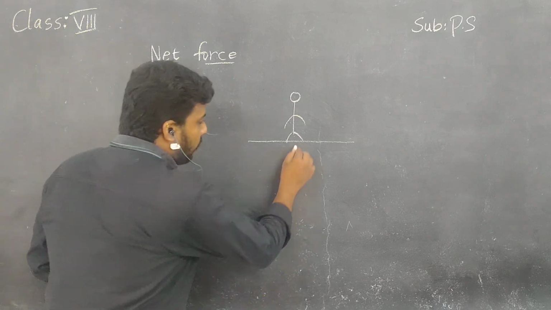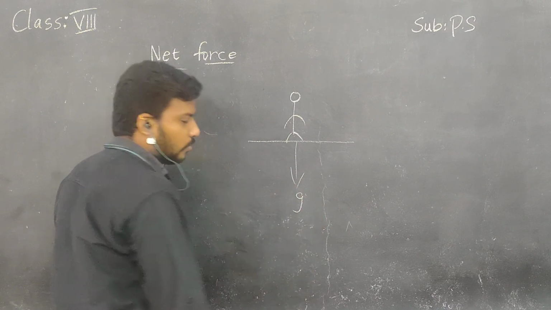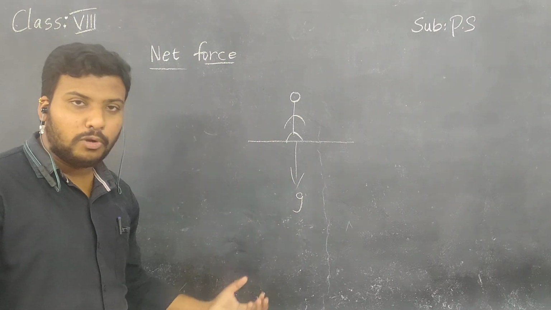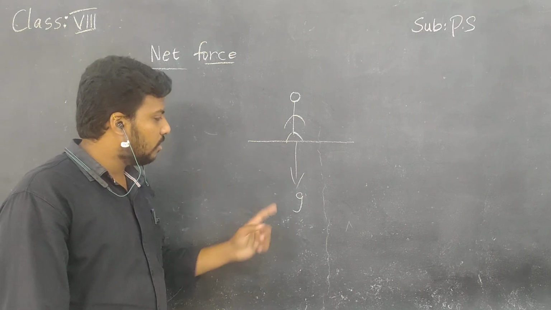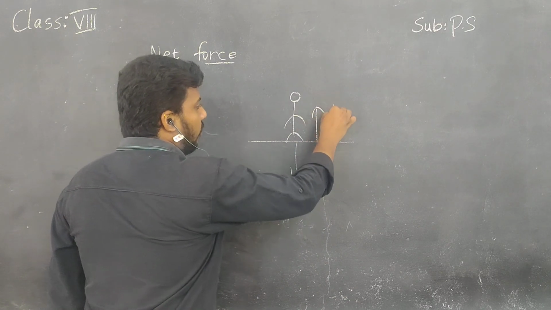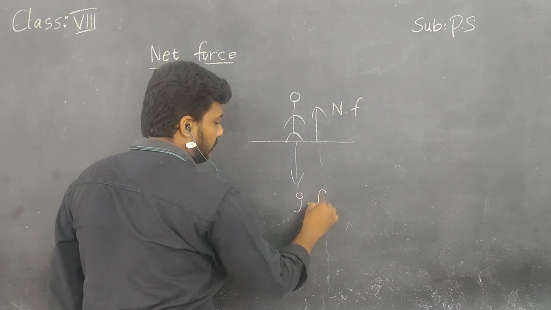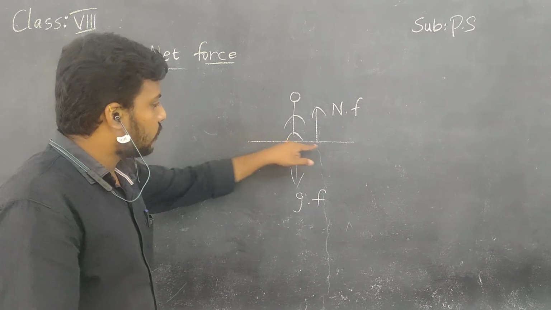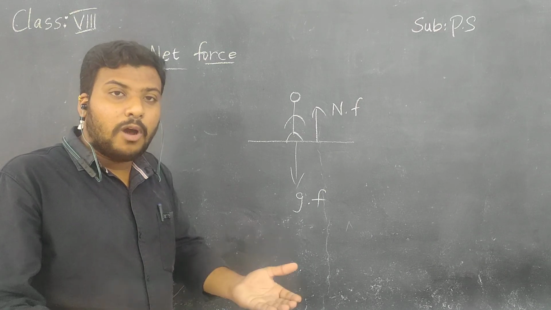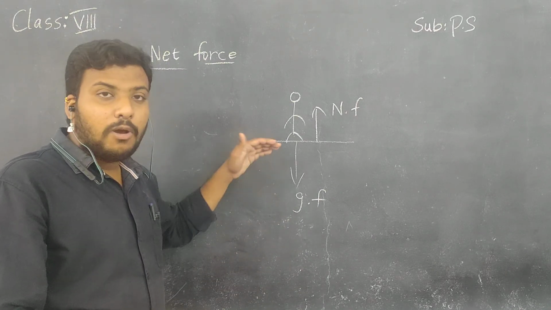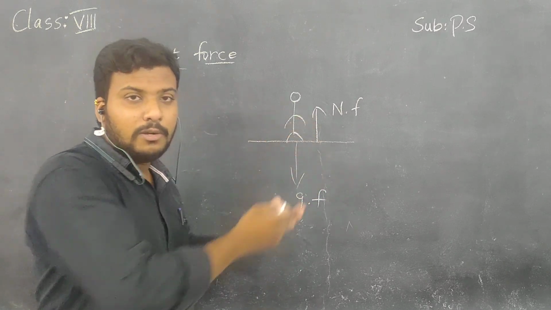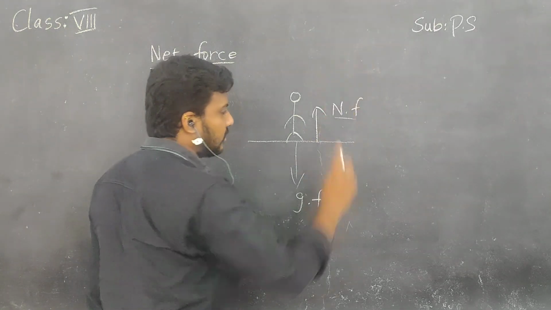You know that gravity is always pulling me down. This is one force acting downward, pulling my entire body down. And the other force is the normal force. The surface of the land makes me stand up and not fall down. Against the force applied by gravity, the surface provides support to me in order to stand. That is nothing but the normal force.